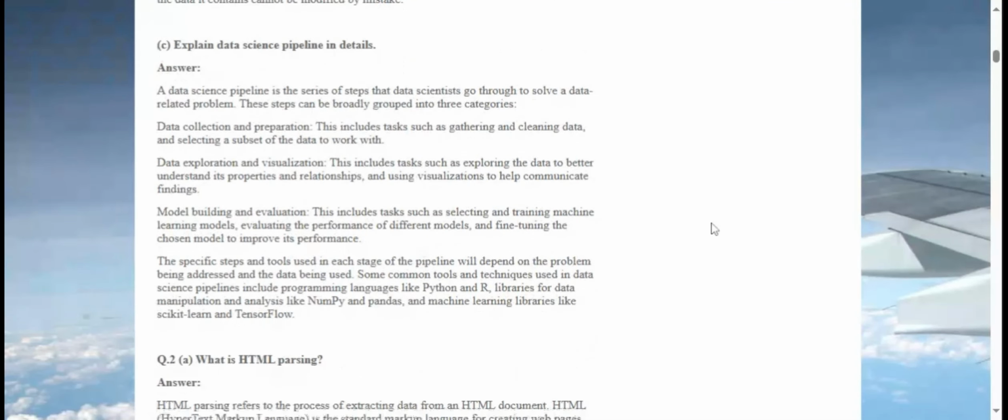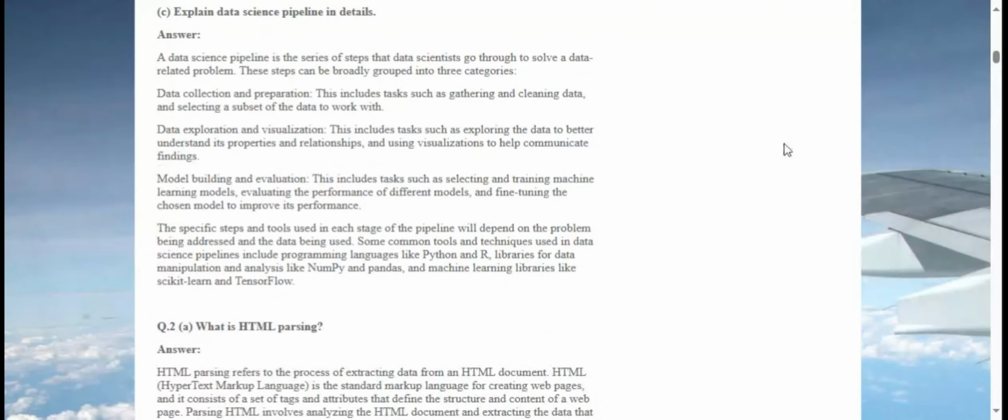For example, you might choose to use a tuple when you want to ensure that the data it contains cannot be modified by mistake. C. Explain data science pipeline in details. Answer. A data science pipeline is a series of steps that data scientists go through to solve a data-related problem.